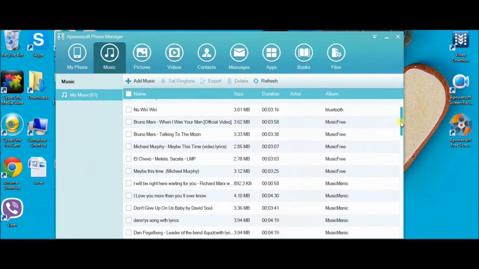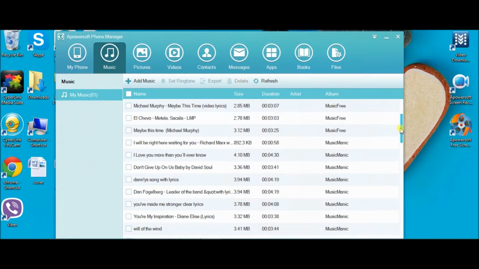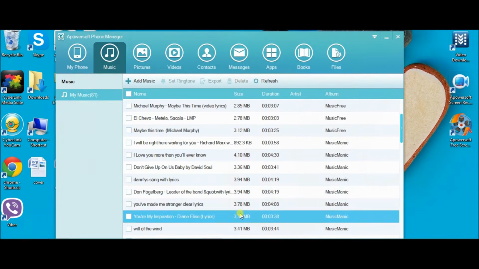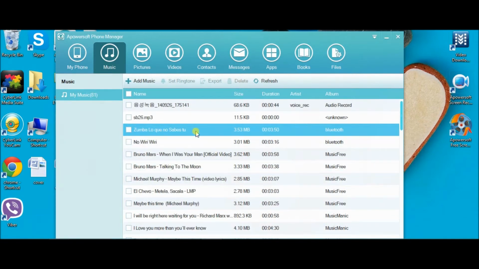Now choose the song you want to use as a ringtone. Next, drop down Set Ringtone and then choose Ringtones. Once you choose Ringtones, the ringtone of your phone will automatically be changed.